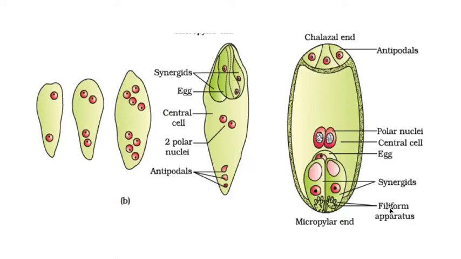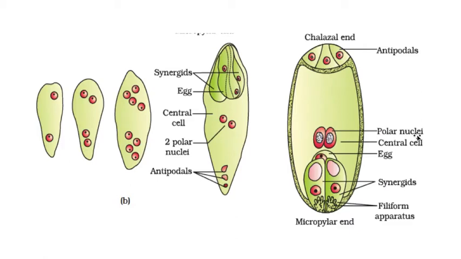So fertilization takes place with the help of guidance given by the filiform apparatus. It is guiding this particular male gamete to reach only the egg cell. Hope you understand. This is the way they help in fertilization. And the function of synergids is that they have a special structure called the filiform apparatus, which guides the male gamete towards the egg cell so that fertilization takes place.